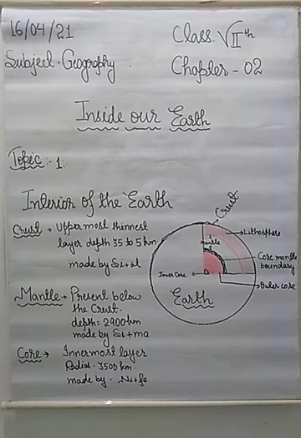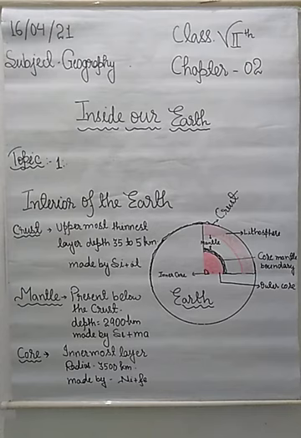And this part of the earth, the crust, is made of different minerals that are commonly known as Sial. It means Si plus Al, silica plus alumina. It means the uppermost layer, the earth crust, is made of silica and aluminium.